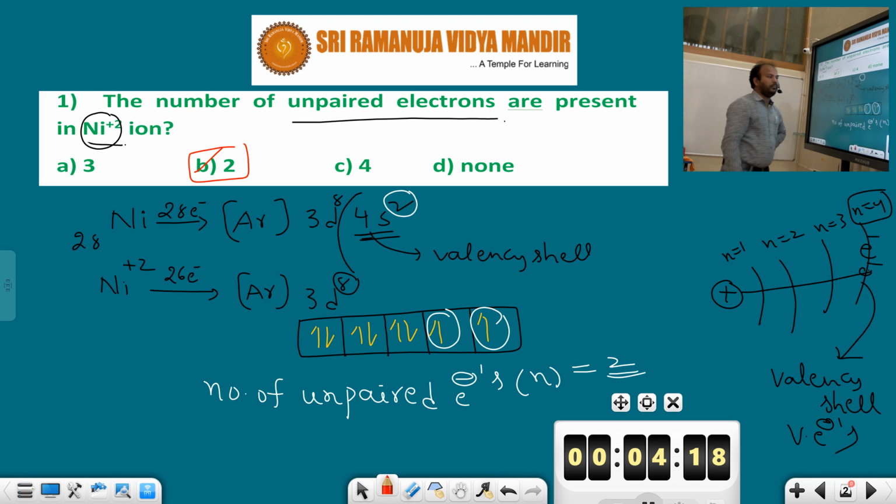So nickel plus 2 ion is formed from the nickel atom whenever nickel loses 2 electrons from its valence shell. The valence shell of nickel plus 2 ion is the third shell, and it contains 2 unpaired electrons. Do you understand now? After that, observe another question regarding electronic configuration.